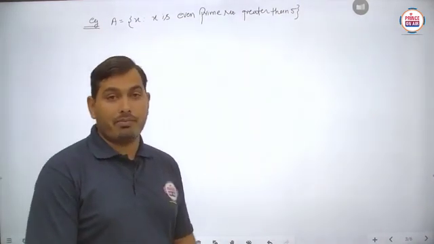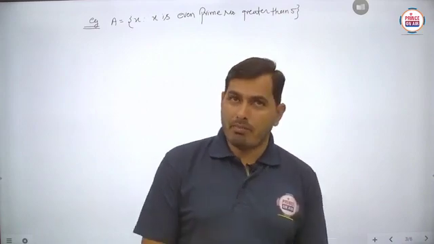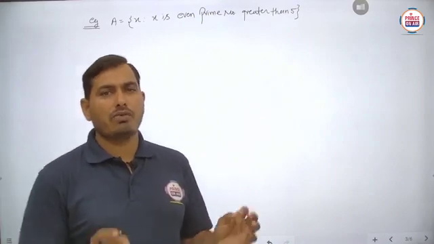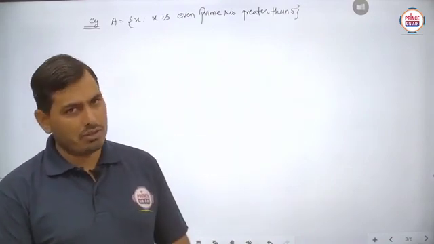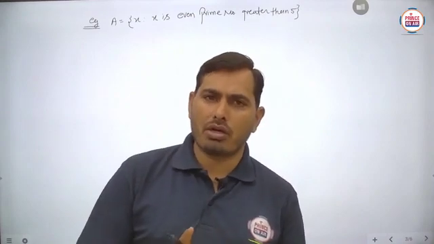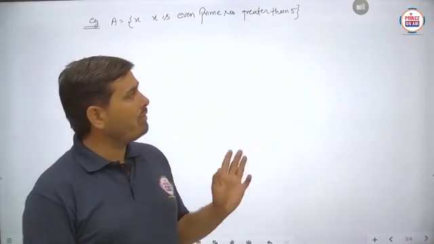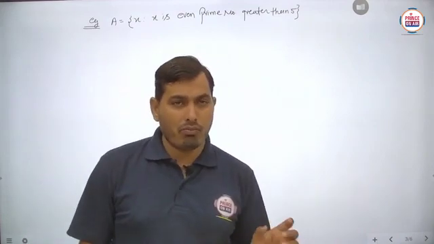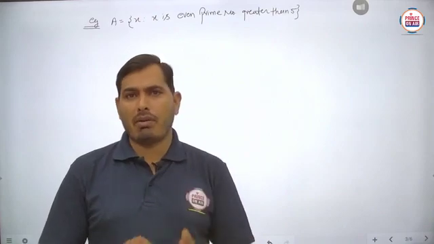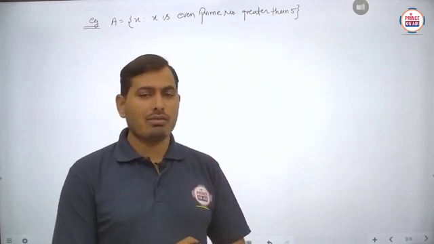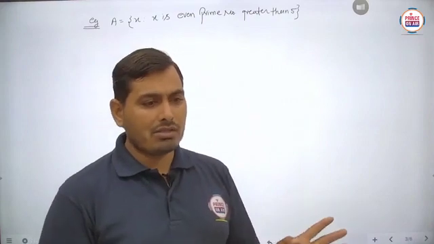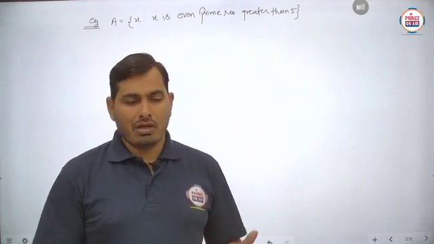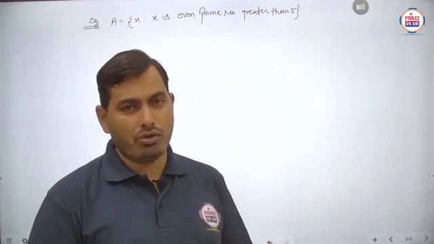Now students, you know very well about prime numbers, because in the last video we discussed the definition of a prime number. Prime numbers are the numbers which are divisible only by 1 or itself. Is it clear? And basically 1 is not considered a prime number. So we can say that prime numbers start from 2. Is it clear? And remember one more important thing: 2 is the only prime number which is even. In spite of 2 there is no other even number that is prime, because if a number is even, then it is divisible by 2.